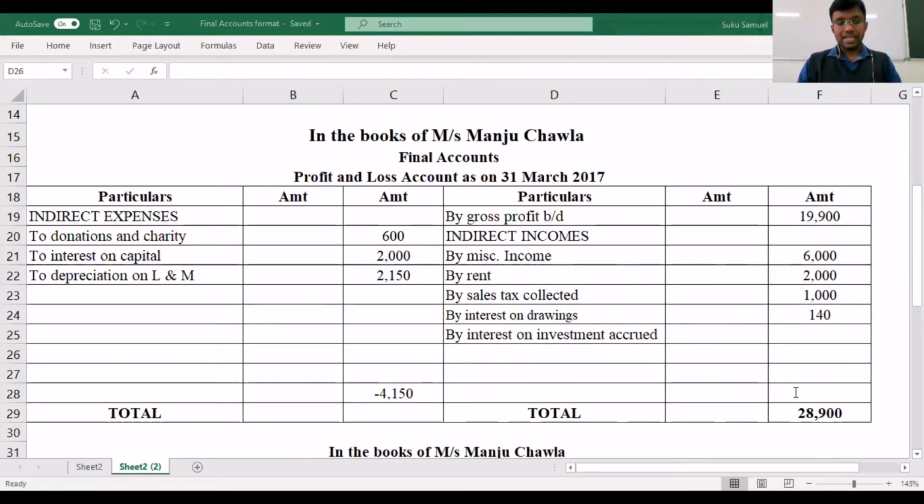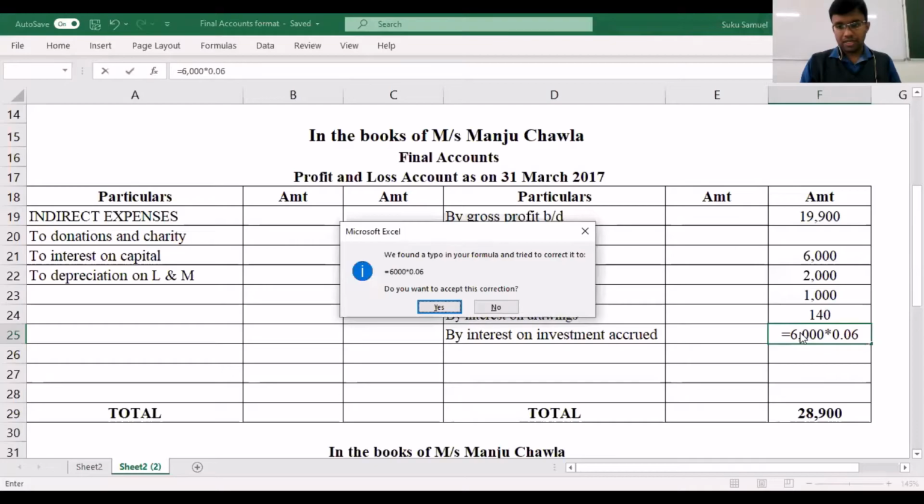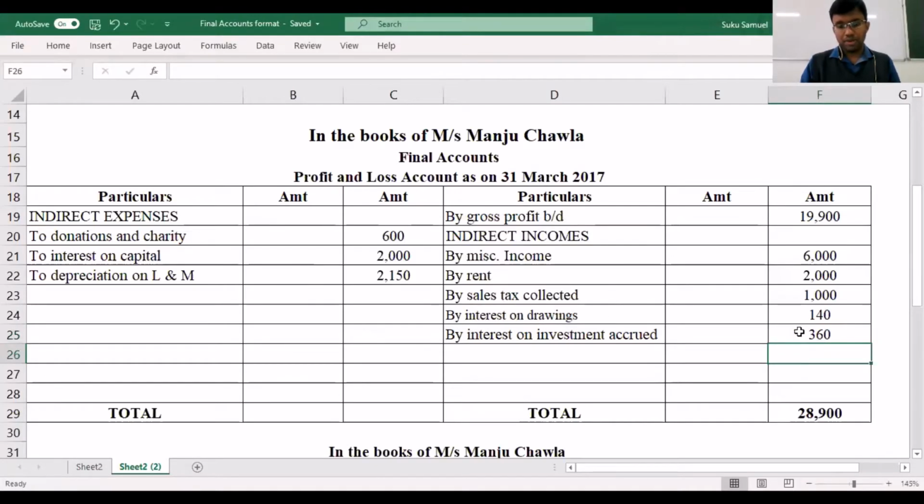Here, the interest on investment that is accrued is 6%. 6% of what? 6% of your investment amount. Your investment amount is 6,000, and 6% of 6,000 works out to be 360. So that also we have considered.